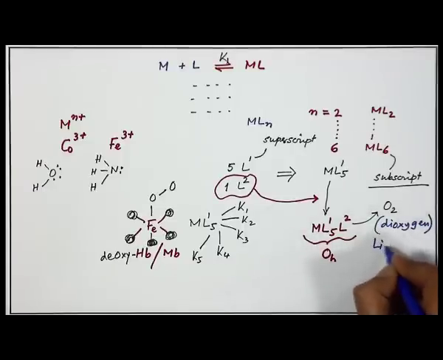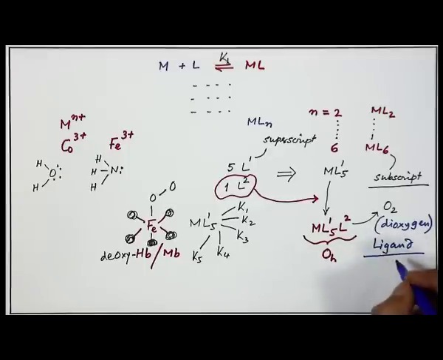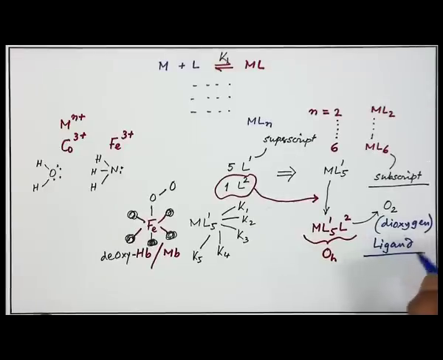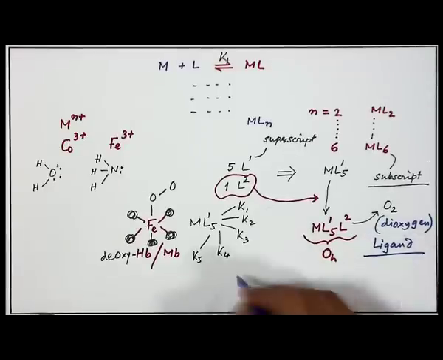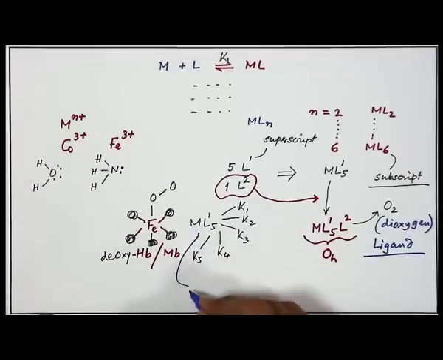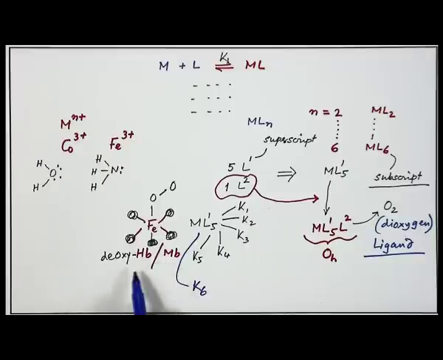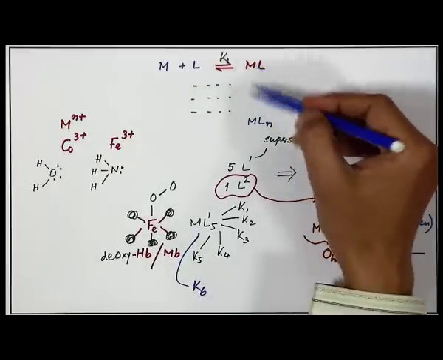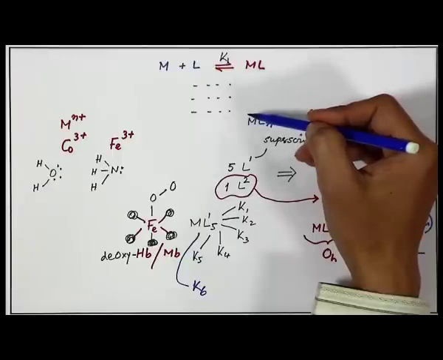So, that is our ligand, which is a natural ligand and which is available in the biological processes for our blood. So, this will therefore be another equilibrium constant, when oxygen is bound to the deoxy form of hemoglobin or myoglobin, which is the K6. So, all these stepwise binding constants are pretty important.